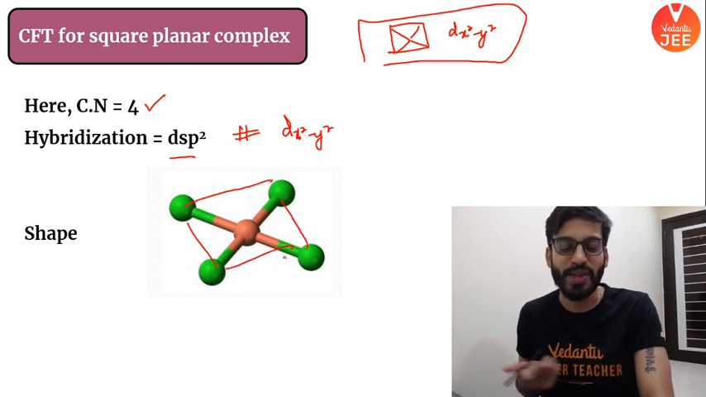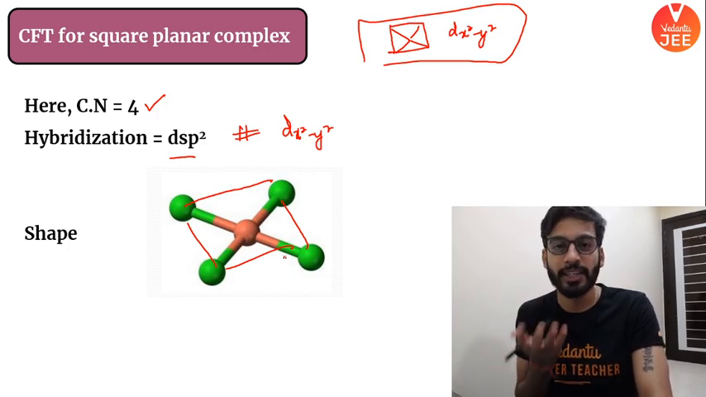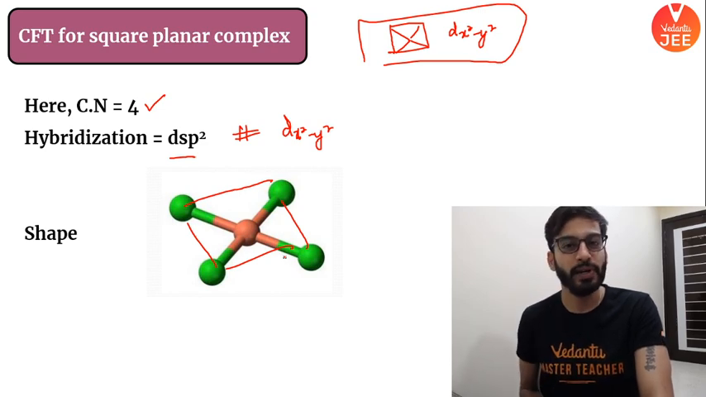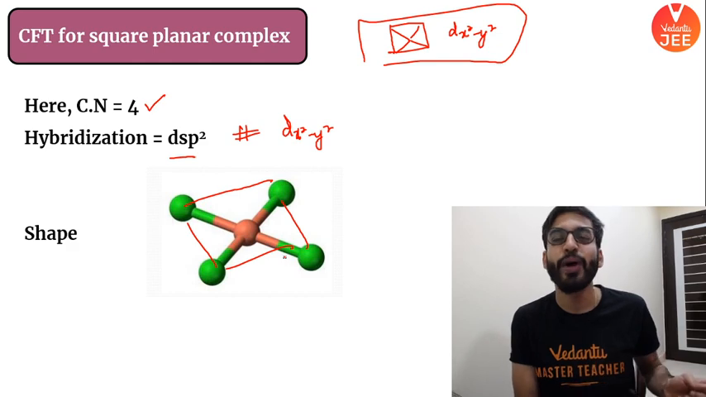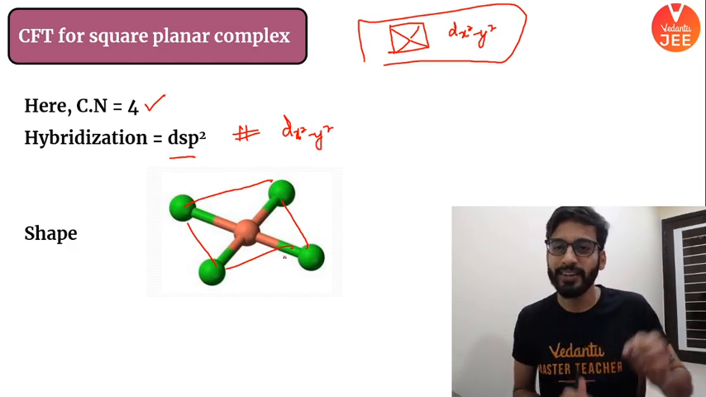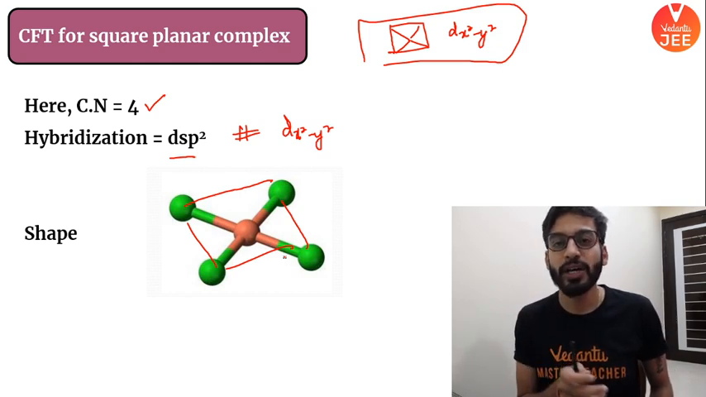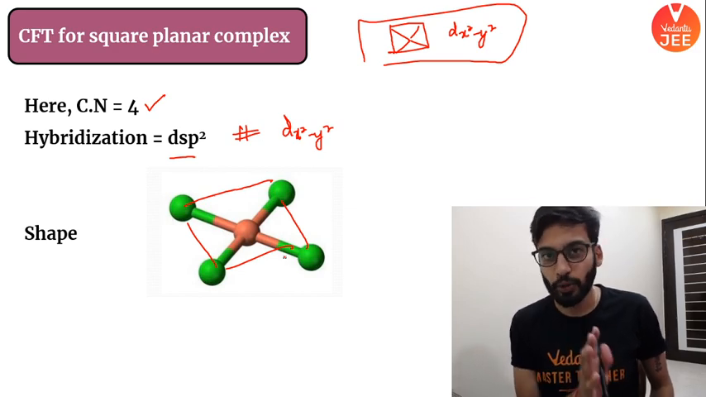Square planar, from the name itself it is clear. It is a square, just like a piece of paper that you cut in the shape of a square and put down, right? It is just a piece of paper, which is basically a square piece of paper. It's just that, right? So whenever you see a square, remember that the d orbital that must be used there should be dx square minus y square. That's the important point. I hope the point is clear.